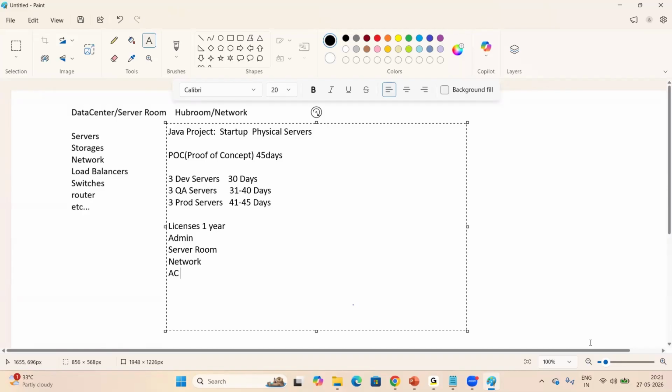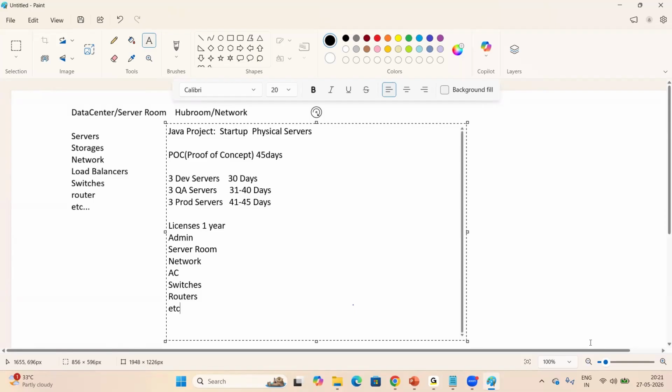Yeah, license required, admin required, server room required, and switches required, routers required, etc. These are all required to run the servers, right? So once we set up all these things, once the development is completed, testing completed, and we deploy the application, we can showcase it to the client.